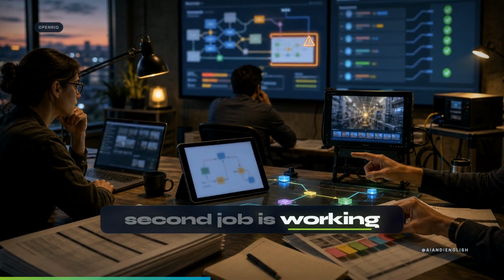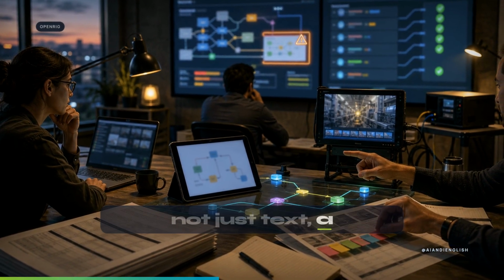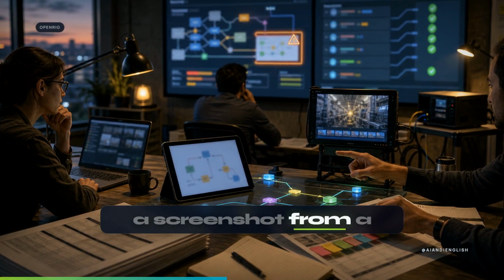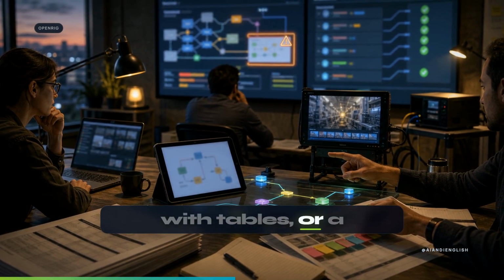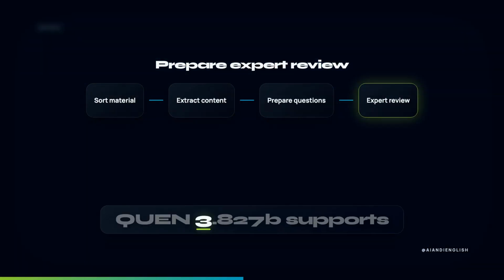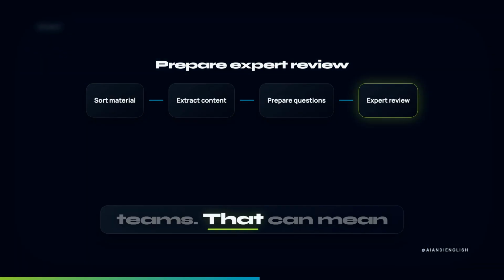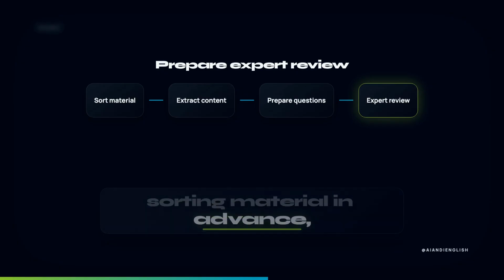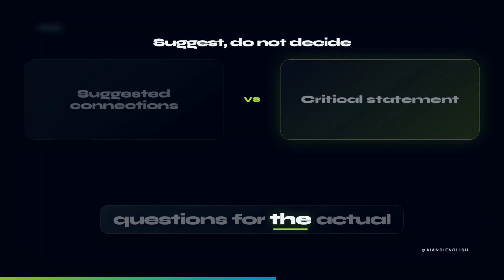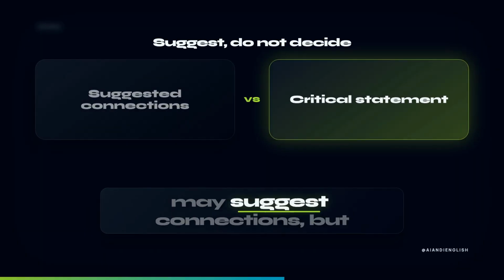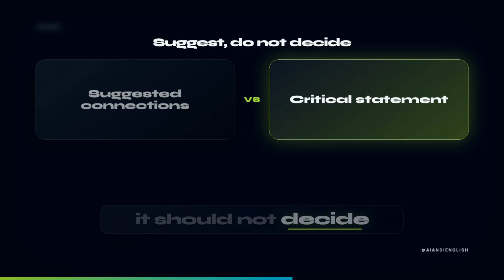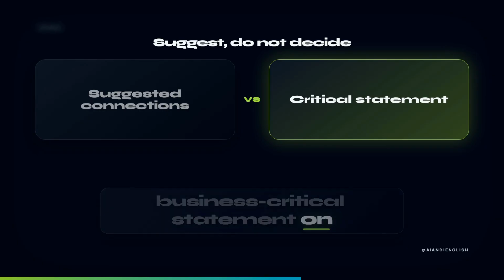The second job is working with materials that are not just text: a diagram in a presentation, a screenshot from a tool, a technical document with tables, or a longer video. Qwen3.8-27B supports these inputs natively. For teams, that can mean sorting material in advance, extracting content, and preparing questions for the actual expert review. The model may suggest connections, but it should not decide a legal, medical, or business-critical statement on its own.